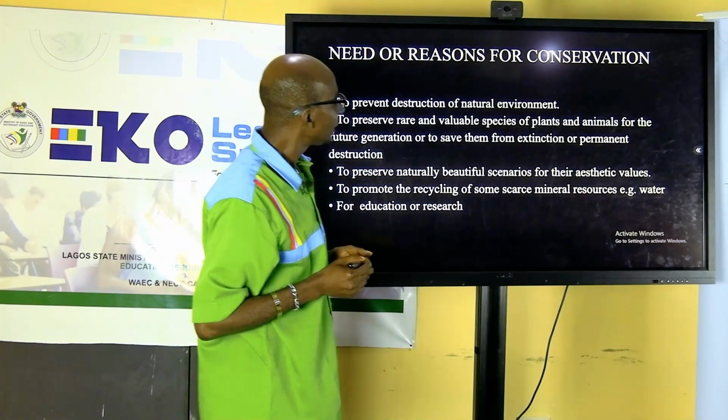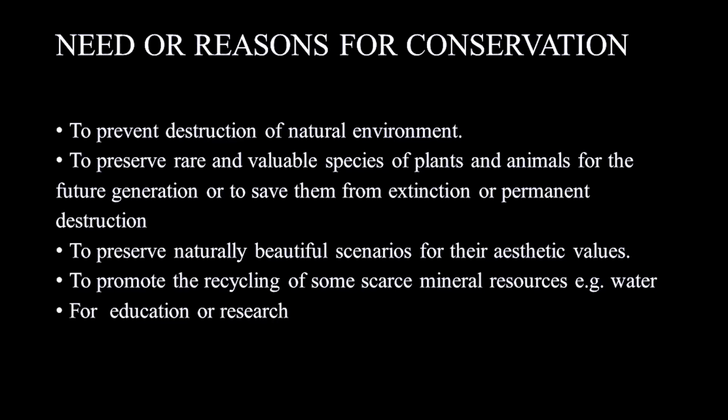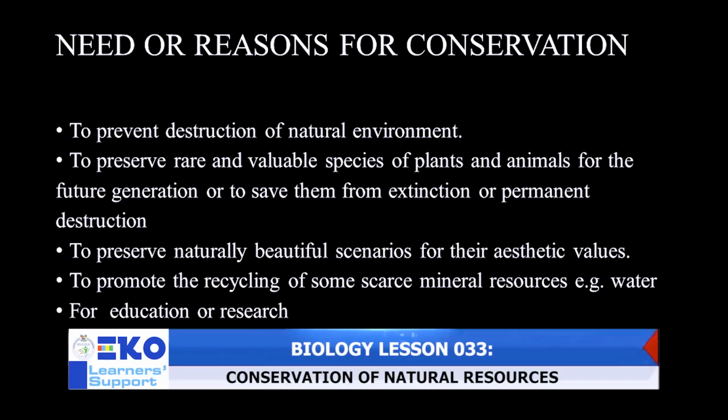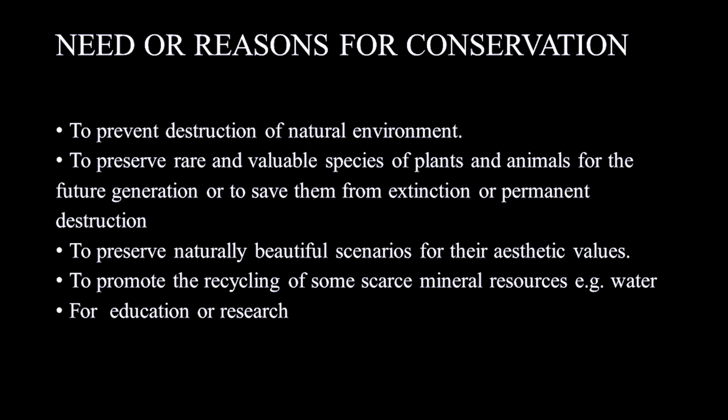Now, why do we need to conserve natural resources? Number one, to prevent destruction of natural environments. We want our environment to remain the same. So we need to protect our natural resources, to preserve rare, valuable species. Some species that we cannot see, we want them to continue to be available.